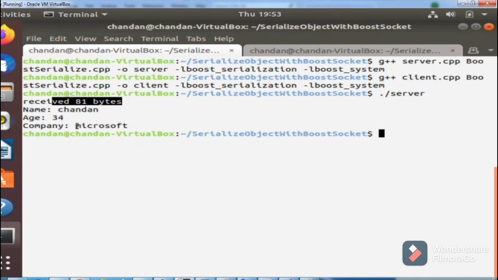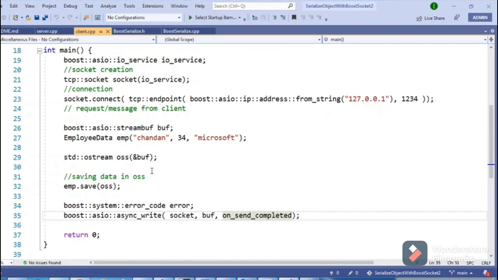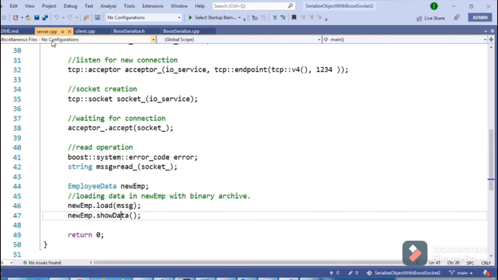If we go back to the client and see what we have written: the name, age, and Microsoft, right? So the server was able to load that data from the socket, the binary data it received in the socket, and it displayed it.